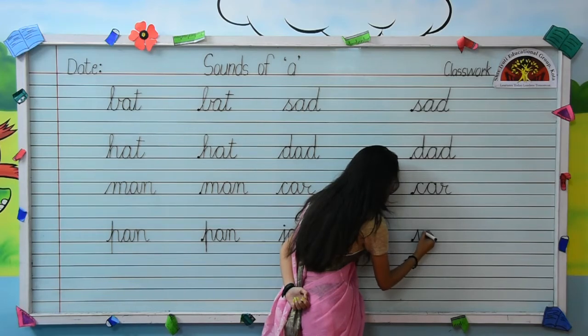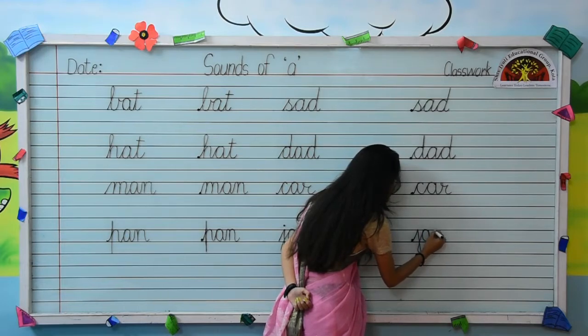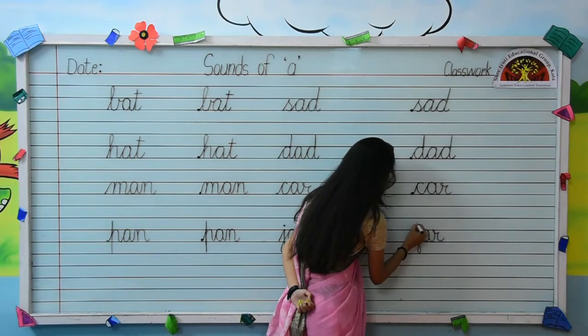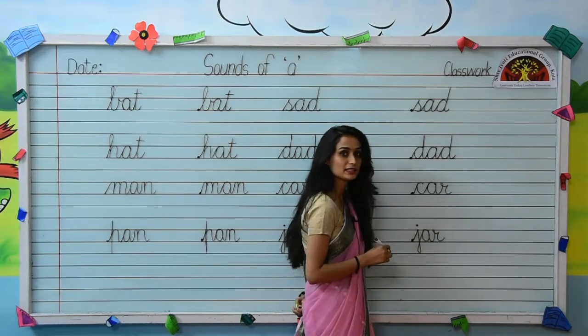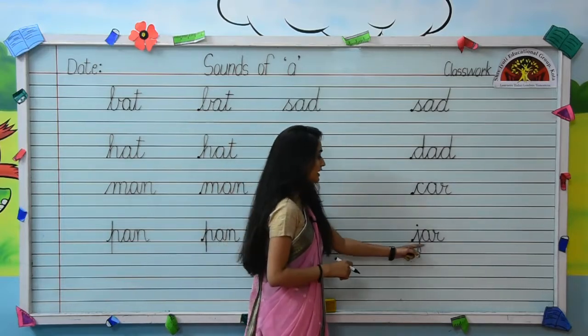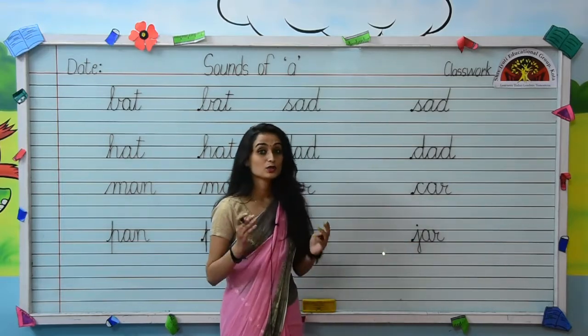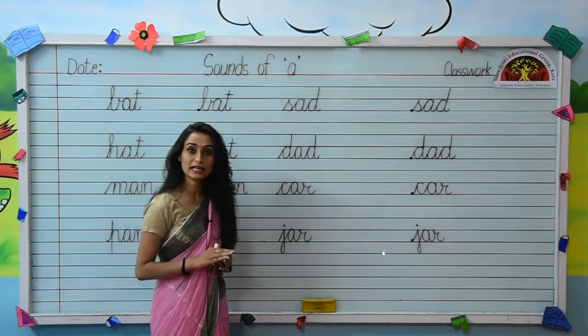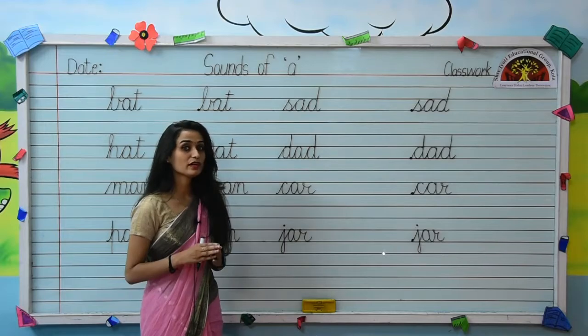Then we will make letter A from the end point of letter J. And then letter R from the end point of letter A. And put a dot over J like this. So, J-A-R, jar. So, kids, the sound of A is A.